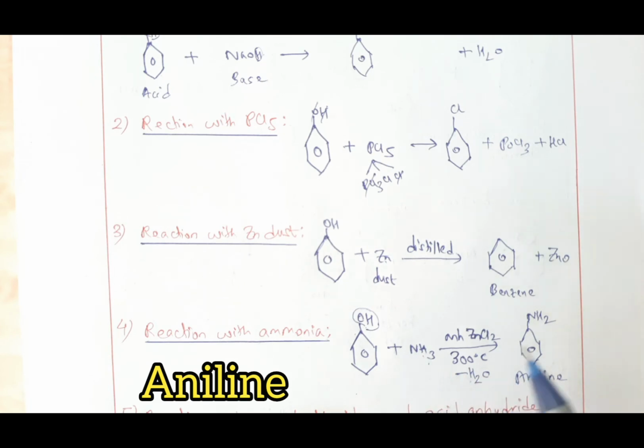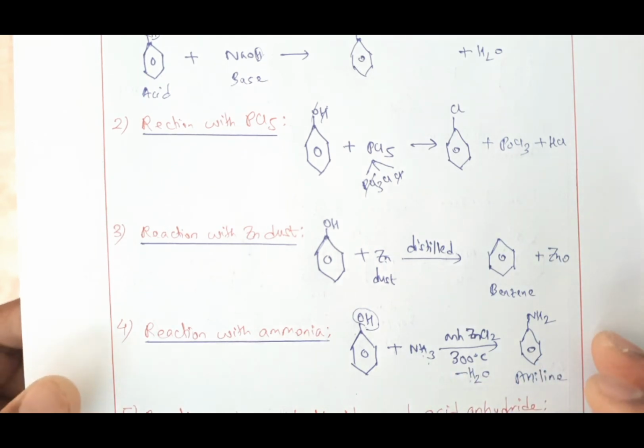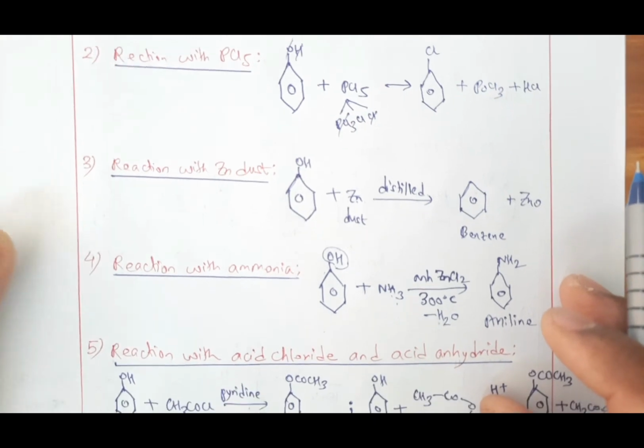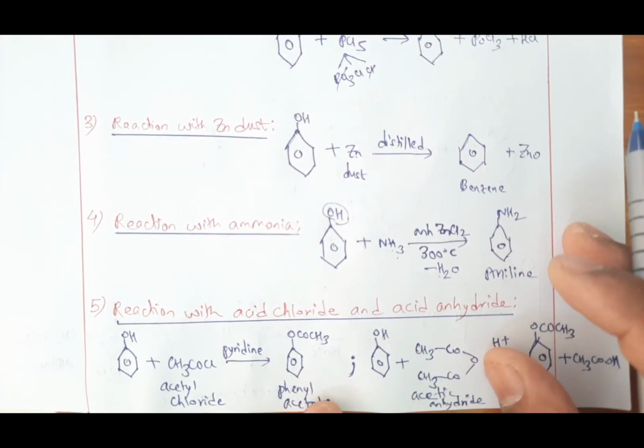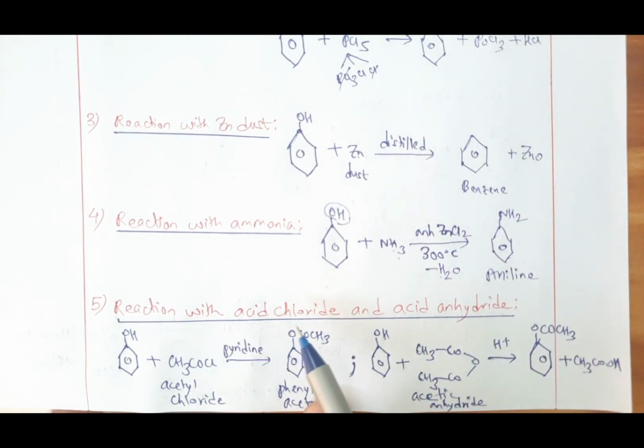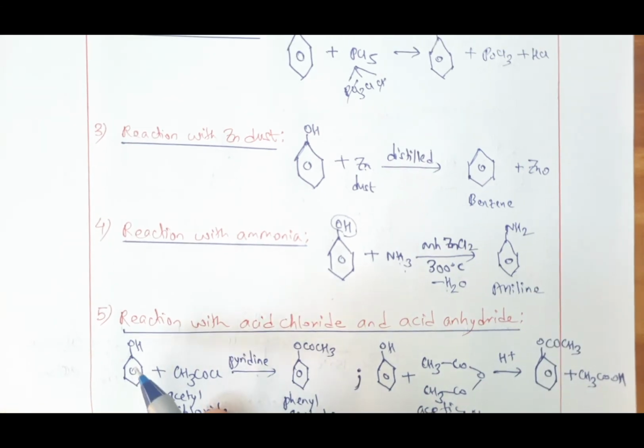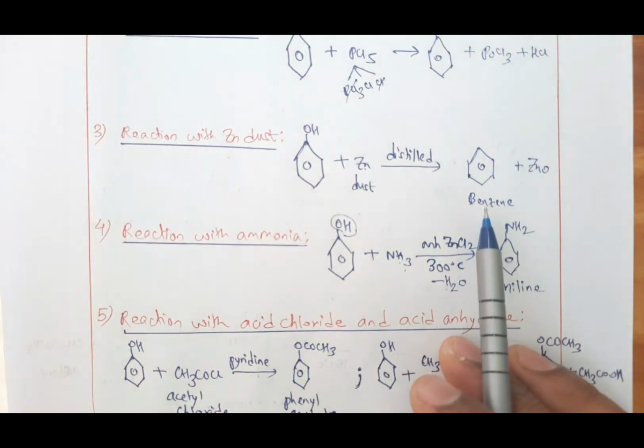So we have finished 4 side chain reactions so far, students. All are very, very important. Now we go with the 5th side chain reaction, which is the last one. Okay, let us see this. Now phenol is reacting with acid chloride and with acid anhydride. Now this is your phenol, you know that.